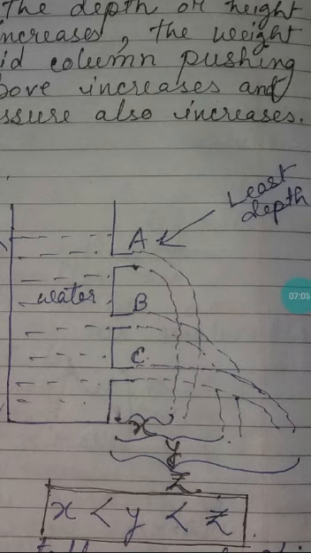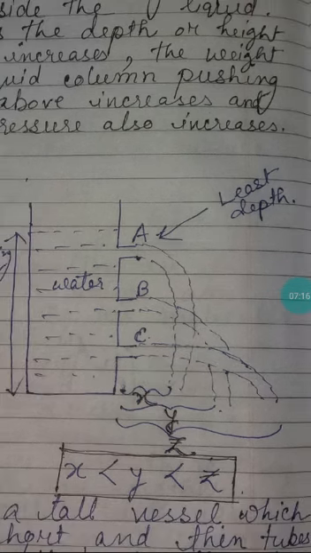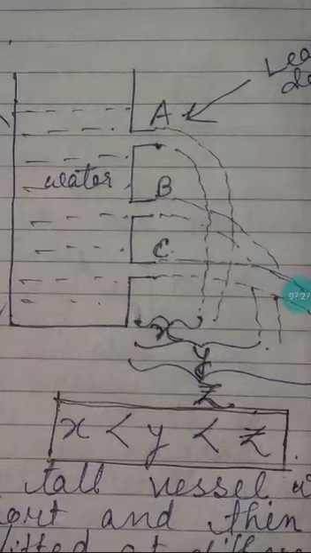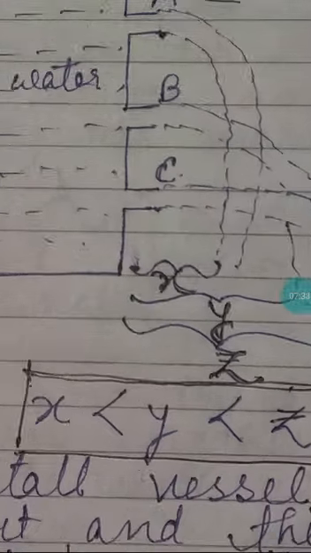So the water from B covers the distance y, and the water from C covers the distance z. So here we have seen that z is the greatest, that is, water from C covers the greatest distance, then B, then A. So A covers the smallest distance. These are shown by the distances x, y and z.